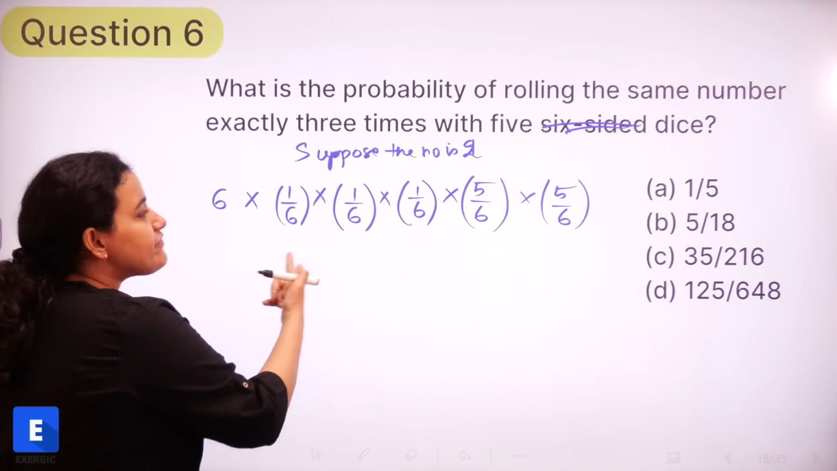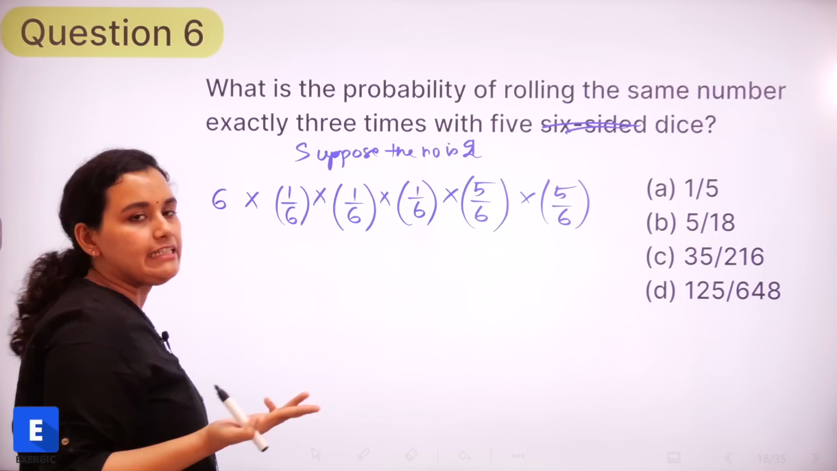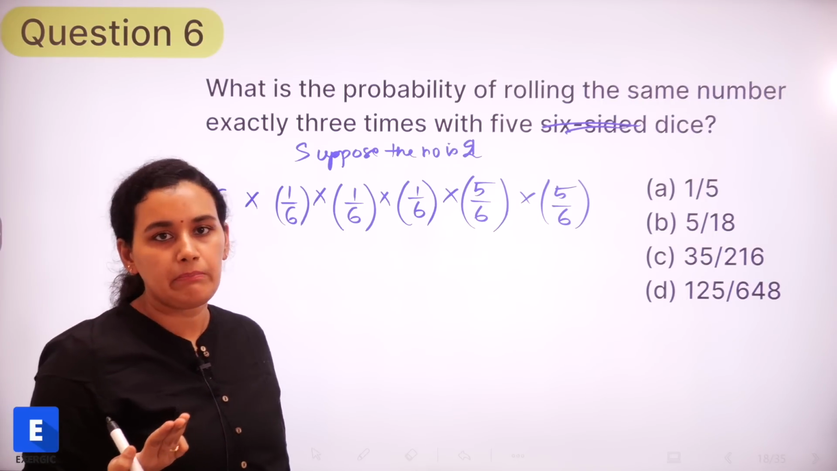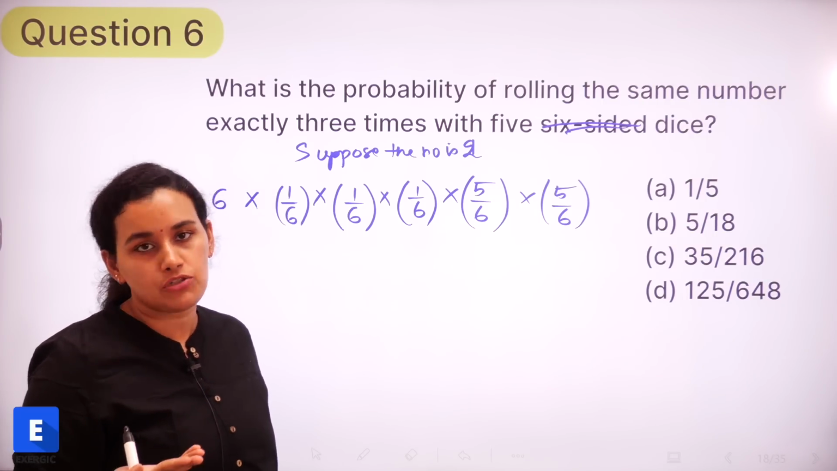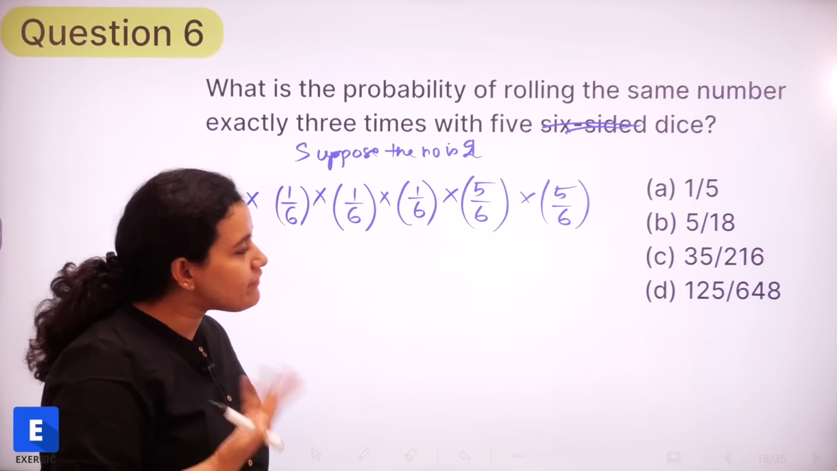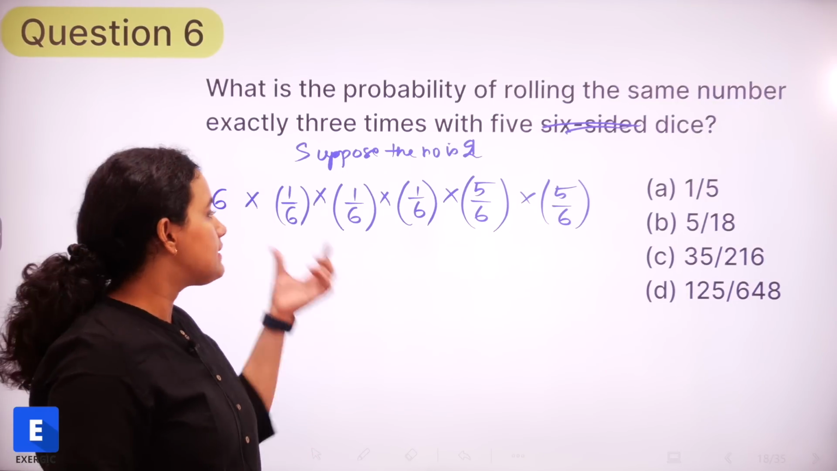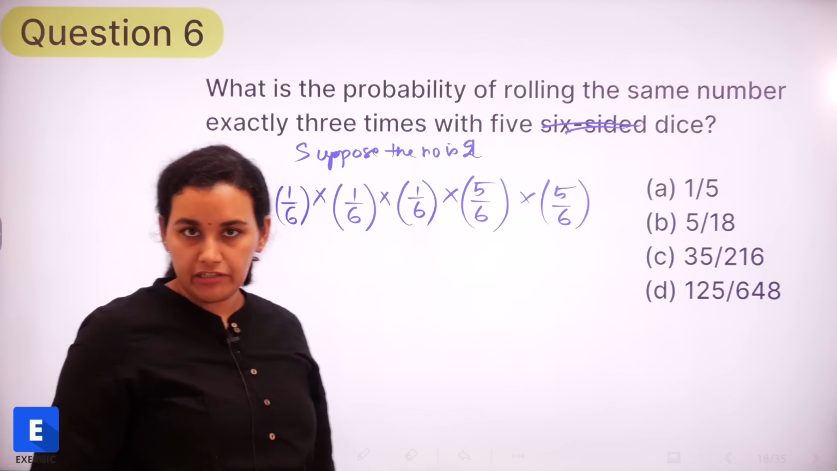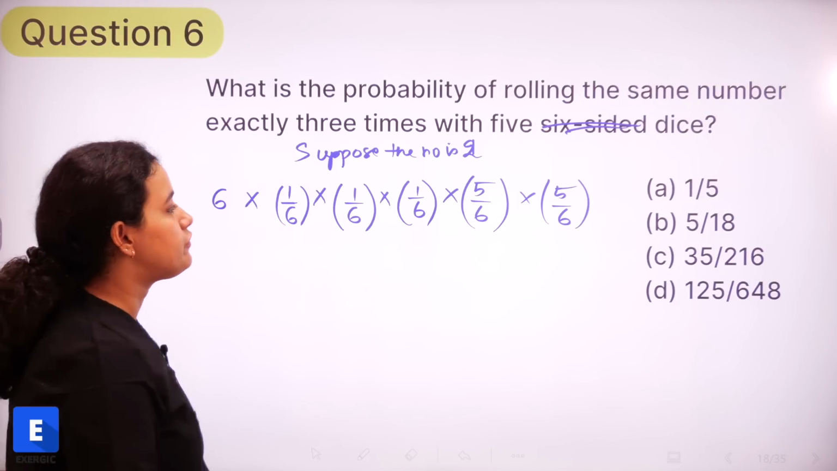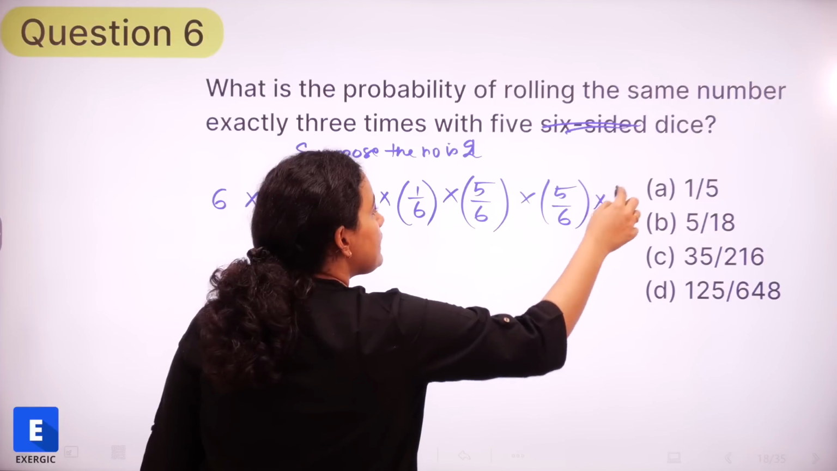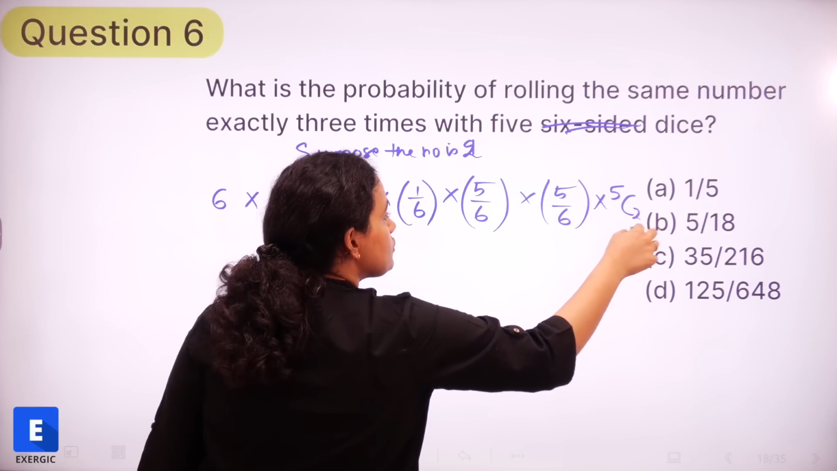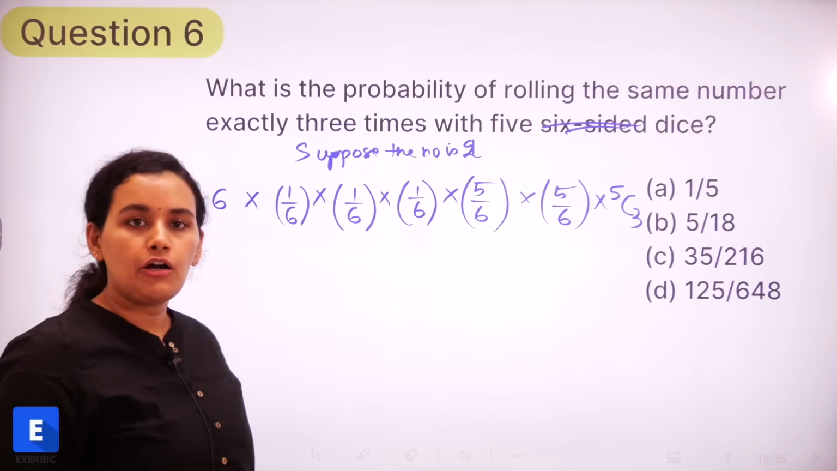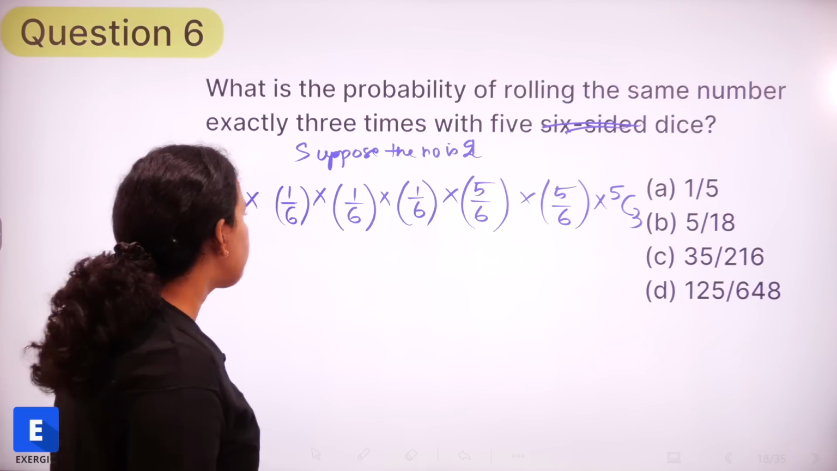Also, from these 5 throws, any 3 can give me the same number. We have been given exactly 3 to give the same number. So from these 5 throws, it is not necessary that the first, second and third throw will be the same and the other 2 will be different, right? It can be any 3 out of 5. So we are simply selecting 3 out of 5. So this is the final probability.